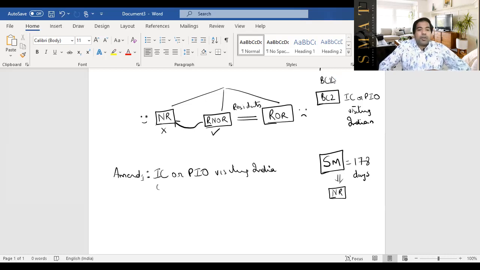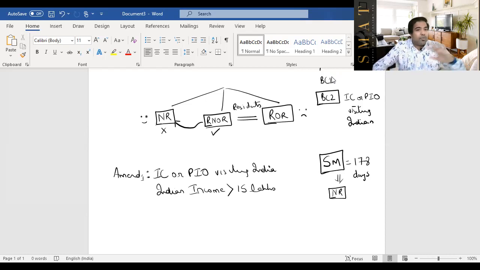but your Indian income, guys, that's the only difference here. If your Indian income, not foreign income, is greater than 15 lakhs, that means, guys, in layman terms, you're rich, then basic condition 2 will apply to you. What is basic condition 2? Stay in India in this year is greater than or equal to 60 days, and stay in India in the 4 years before this year is greater than or equal to 365 days. In that case, basic condition 2 will apply to you. Only thing, that 60 days will be replaced by 120 days. So basic condition 2 will apply with 120 days.